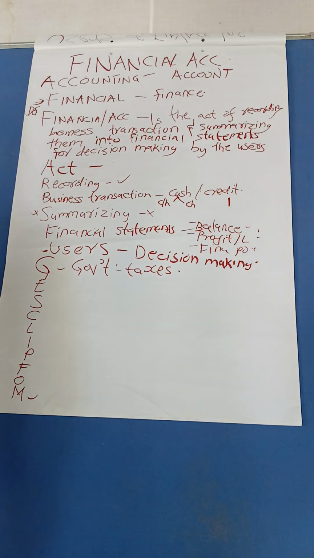Good. Then we have employees. What is the purpose of employees needing the information? Employees need accounting information so that they can know if this business is going to be there for them in future. Is it going to exist, or can it collapse anytime?